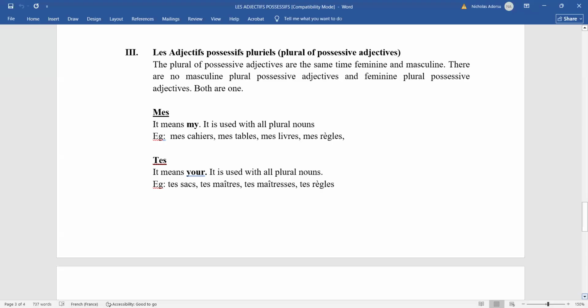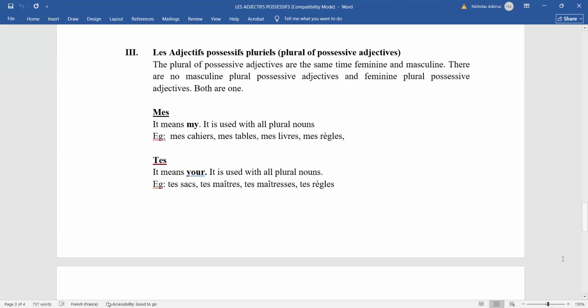So mes cahiers, mes tables, mes livres, mes règles. Right, so these are all mine. You see, in English we have one possessive adjective, whether the noun is singular or plural. But you see here, they have one for masculine nouns, feminine nouns, and plural nouns.